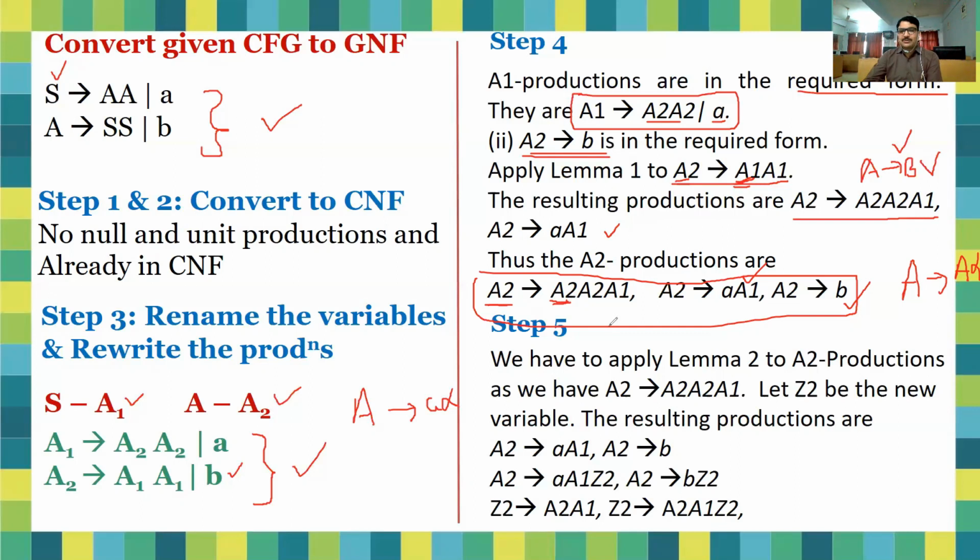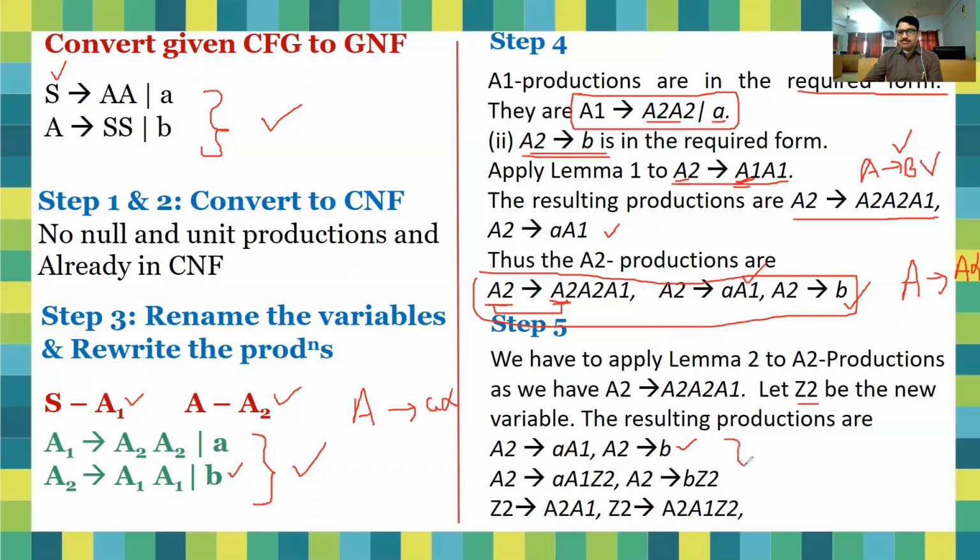So how can we apply lemma 2? This is the simple case of left recursion, right? So write all the productions of A2 that are free from the left recursion problem. That is A1 and A2 to B. These two productions are free from the left recursion problem. So just write down these two productions. Now assume a new variable, suppose Z2, and concatenate it with the A2 productions. So just concatenate: A2 to A1 Z2, A2 to B Z2.